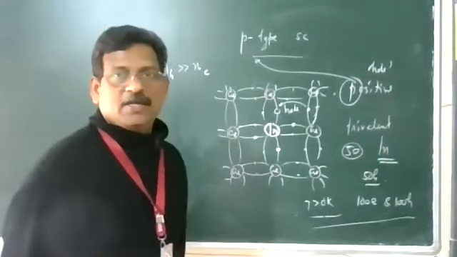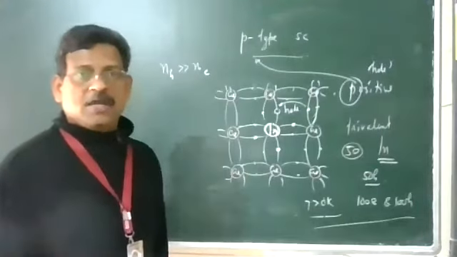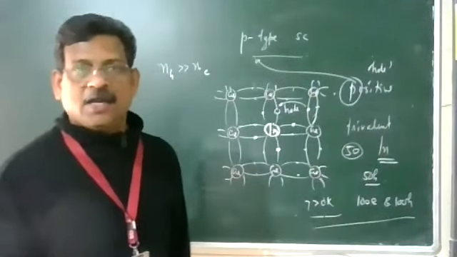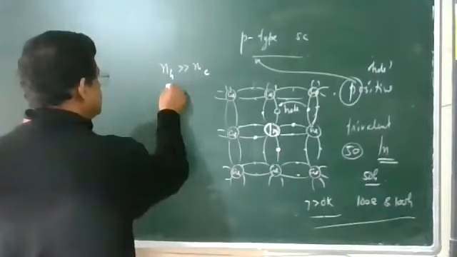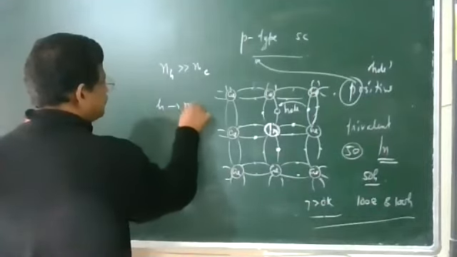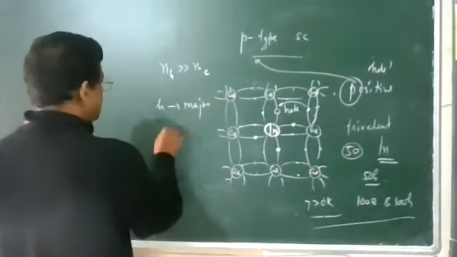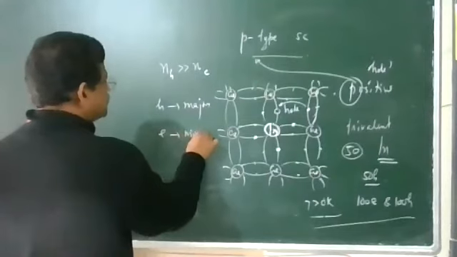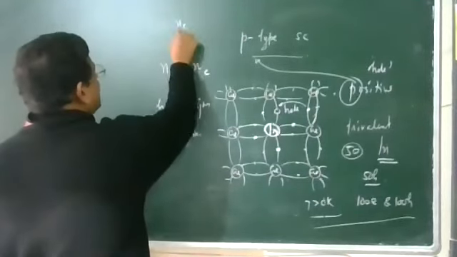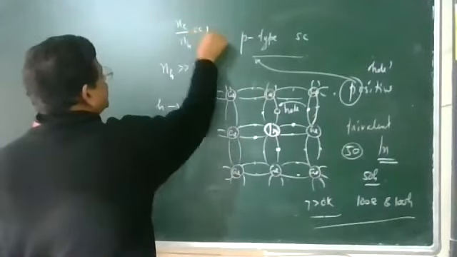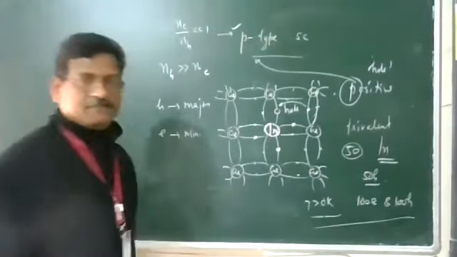So majority carriers are holes and minority carriers are electrons. So we write this: holes are majority and electrons are minority. So ne/nh is far less than 1 for a p-type semiconductor.